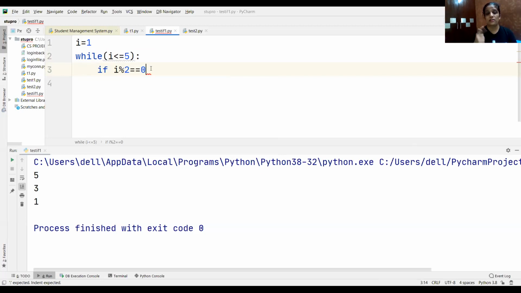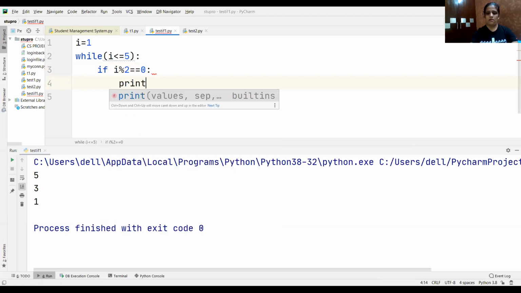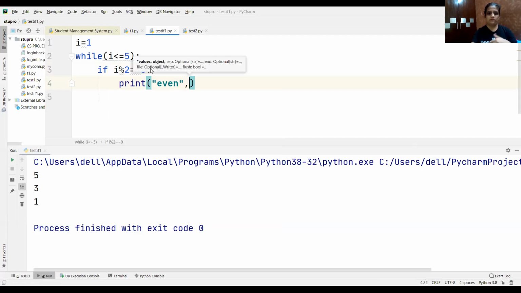So what are the even numbers? Even numbers are those which are divisible by 2. Means उनका remainder हमारे पास क्या आना चाहिए? 0. तो वो even है, और नहीं तो वो क्या है? Odd. So let me print the message here. Print even. ठीक है. Let me print I also here.